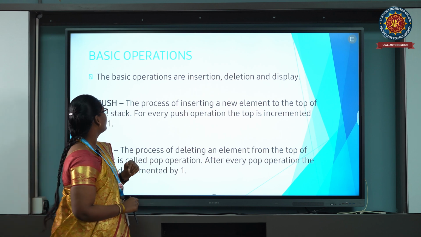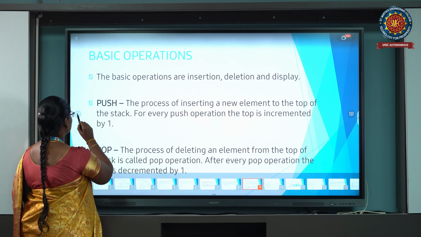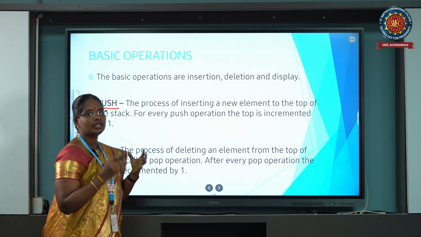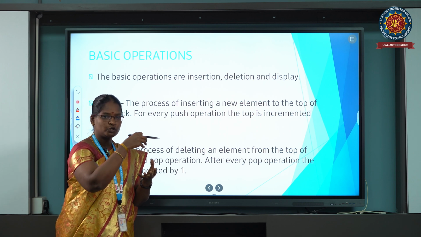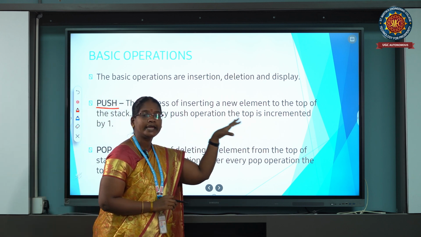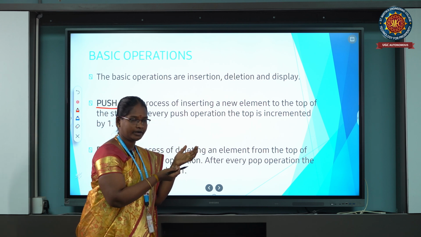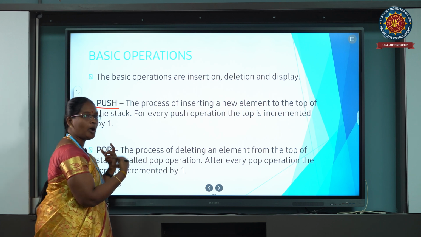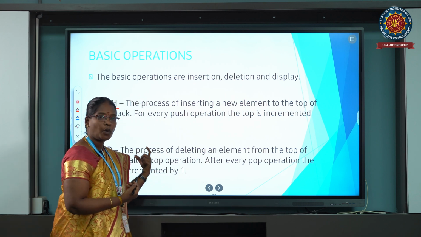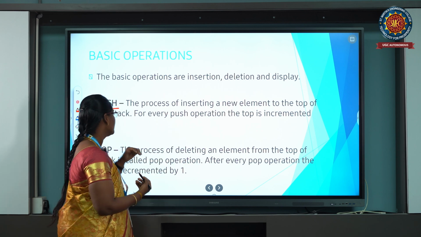What are the basic operations? There are two operations. The first one is the push operation. Push means to insert an element into the top of the stack, so the top is incremented by 1, because one element has been added. The next one is pop. Pop means to delete an element from the top of the stack, so the top is decremented by 1. These are the two operations.